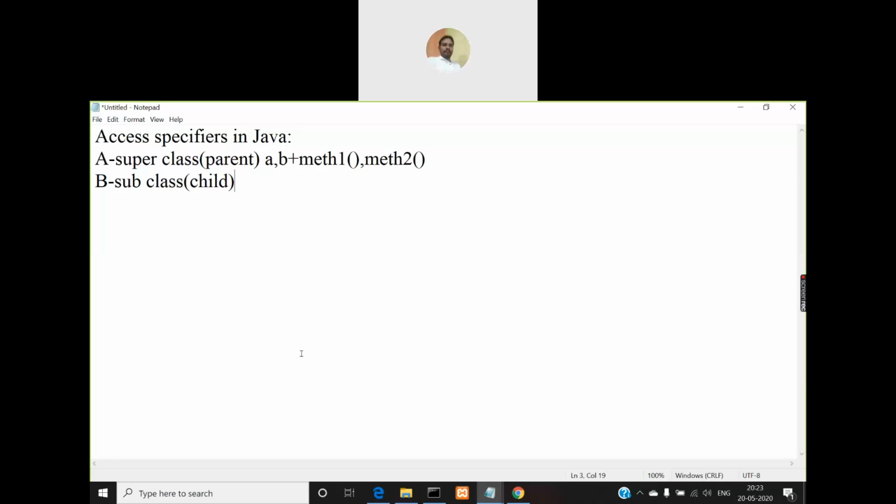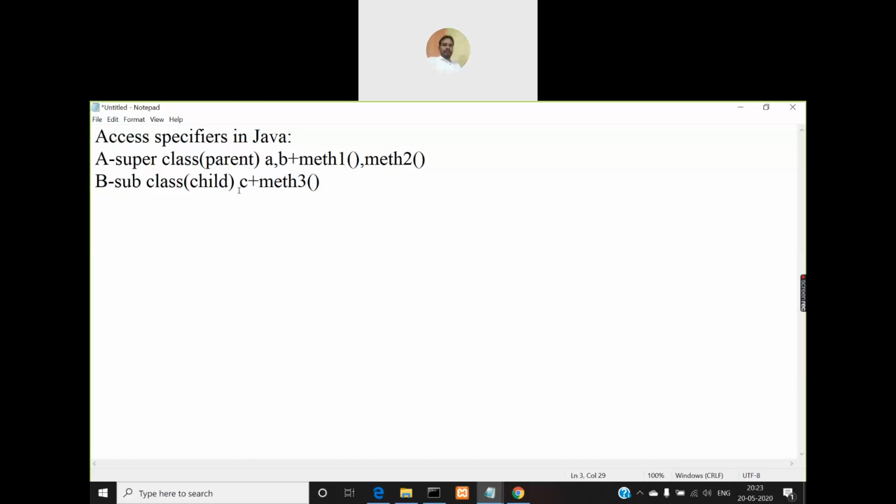And class B has two instance variables, say C comma D, and it also has, let us take only one member C, plus one method, say meth3.